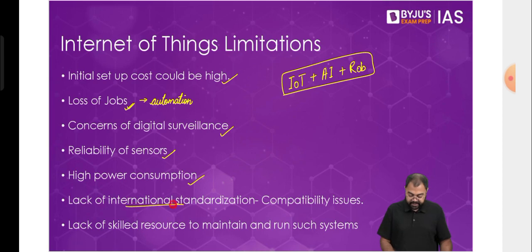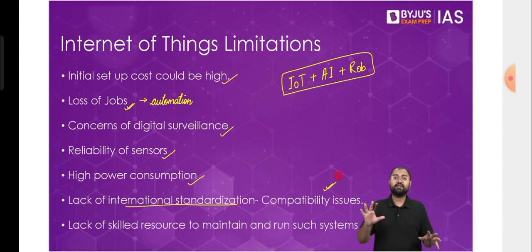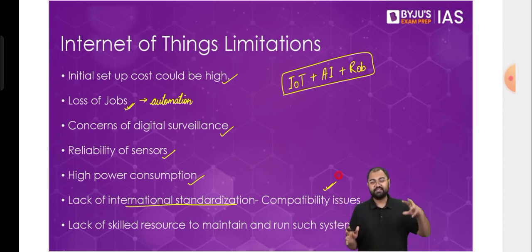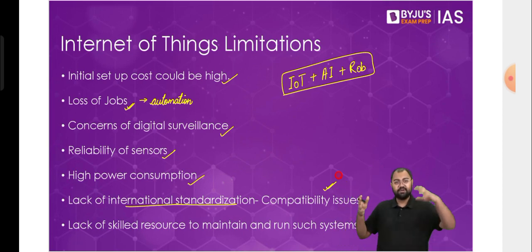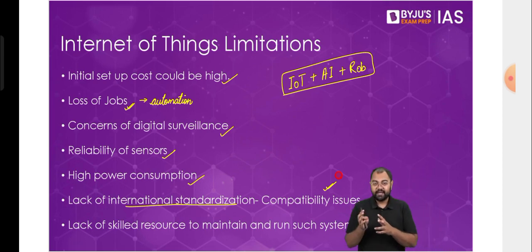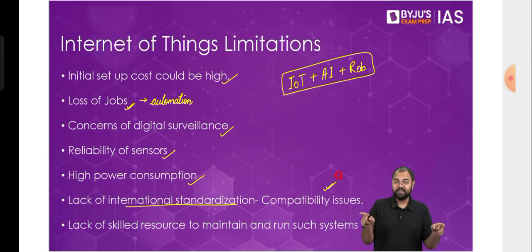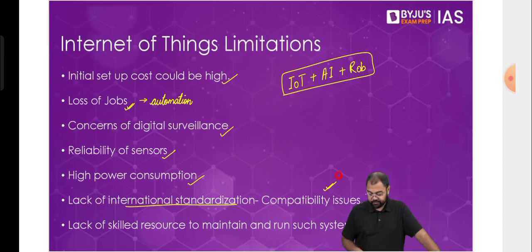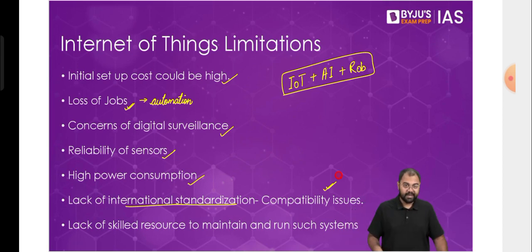Then lack of international standardization can lead to compatibility issues. Suppose that you are using 5 devices in your home, and all these 5 devices are coming from different manufacturers based out of different countries. One made in India, one maybe made in China, one made in US, one made in Korea, and so on. What happens in these cases is that every country might be using their own standardization and not a standardization which is applicable everywhere in the world. So in that case, there can be small issues in the interaction between all these devices. So that also can become one of the challenges that we might see.